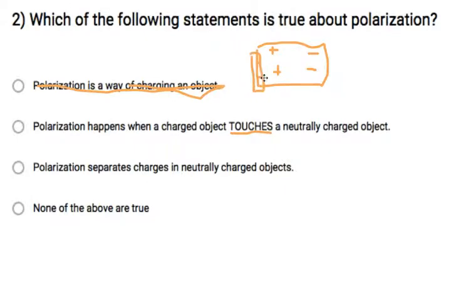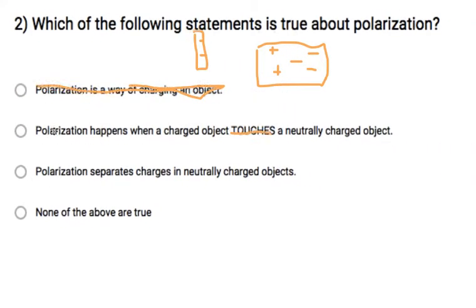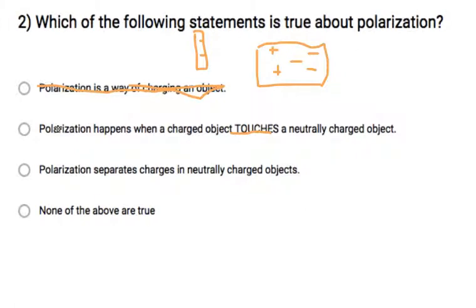Here, I'm going to touch it, and one of my negative charges jumps over here. That's not polarization because we actually gave it a charge. Now, if you take a look at the object, it has more negatives than positives, so we would just call that charging it. So that one would be false also. So that one's not true.